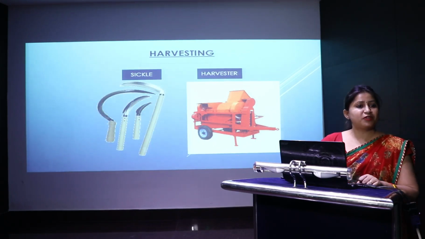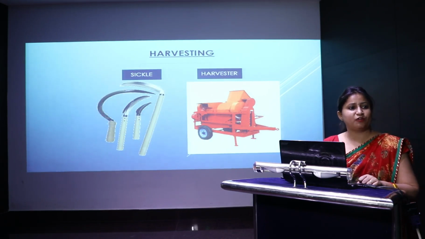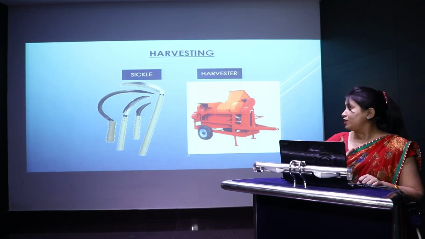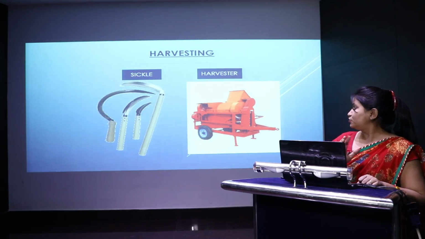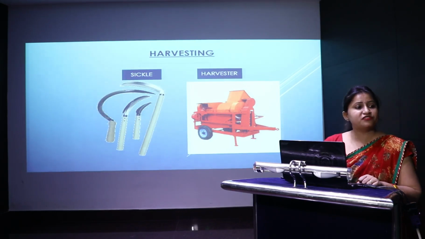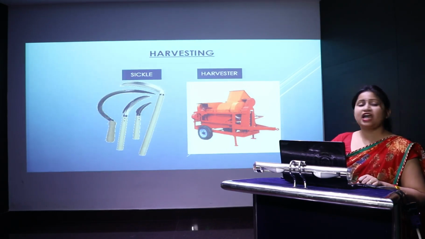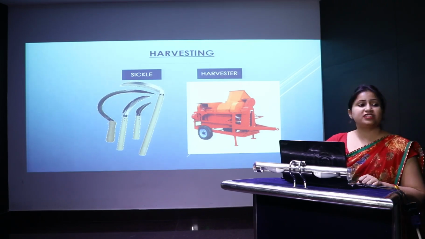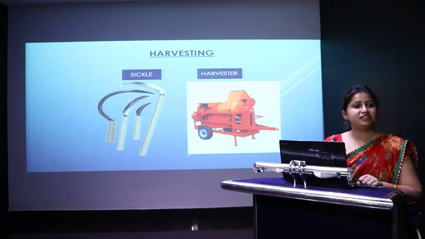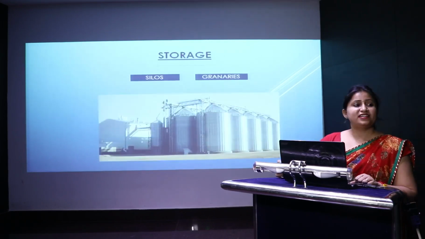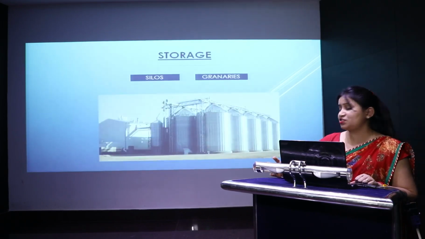Next step is harvesting. What is harvesting? Once the crop is ready, it has to be taken out, it has to be cut down. Now harvesting is either done through sickle or by means of a machine which is known as the harvester. This harvesting is followed by threshing and winnowing. The last step of crop production is storage.